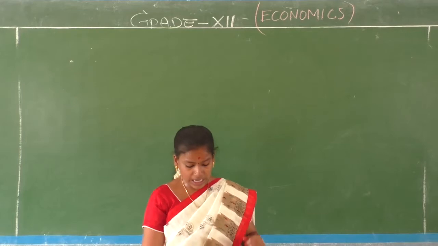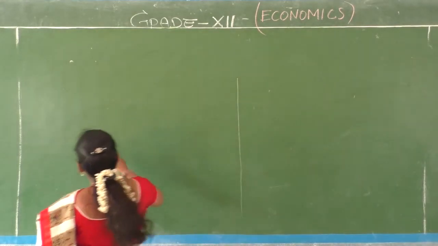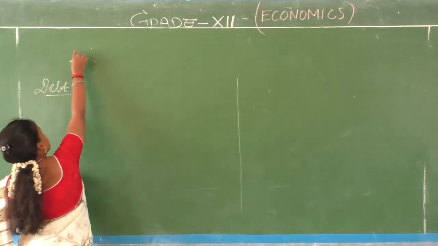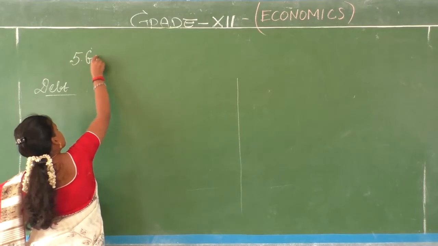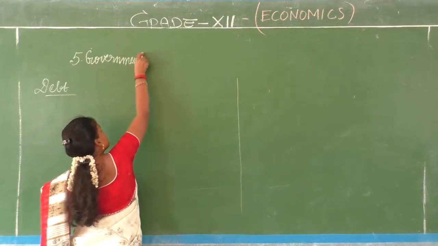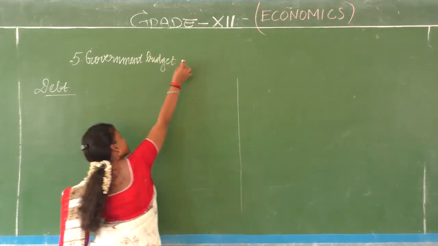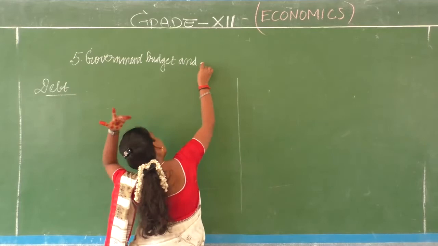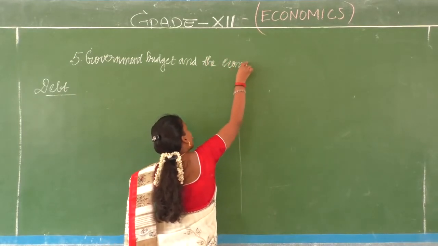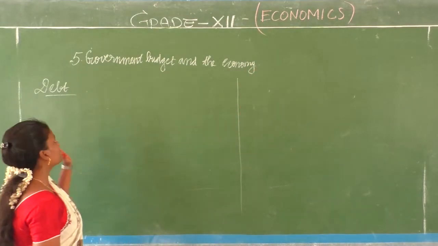What is it, children? We are going to talk about debt. So we are in chapter 5, the government budget and the economy. And we are at present discussing about debt.